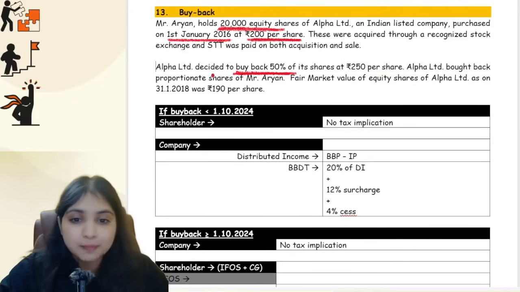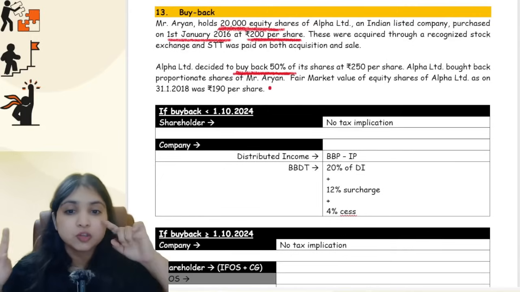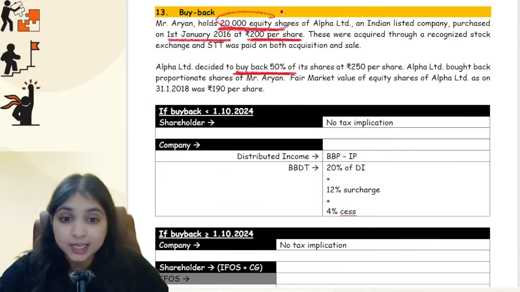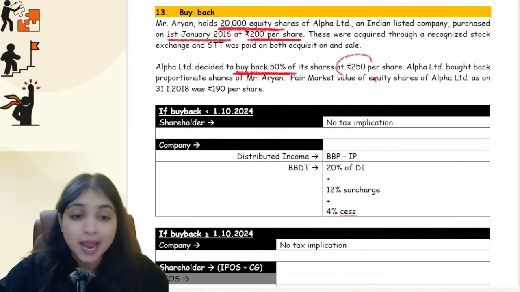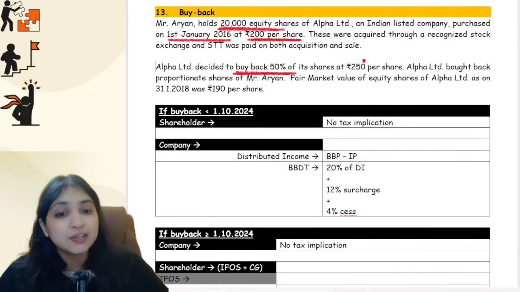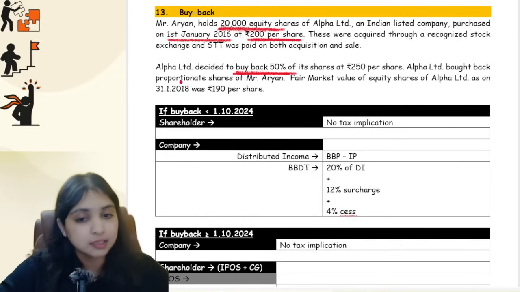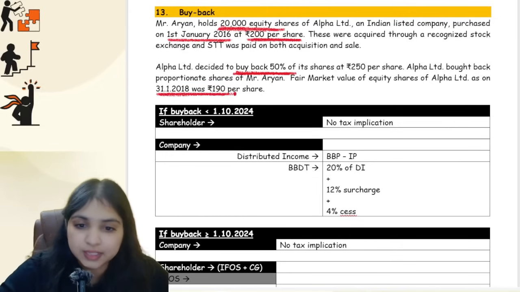Alpha Limited bought back proportionate shares of Mr. Aryan. FMV of equity shares on 31st Jan 2018 is given to us. Okay, so Mr. Aryan is having totally 20,000 equity shares. Out of this 50%, 10,000 equity shares the company is going to buy back at 250 rupees per share. Originally, he purchased the shares at 200 rupees per share in Jan 2016. FMV on 31st Jan 2018 they have given to us.